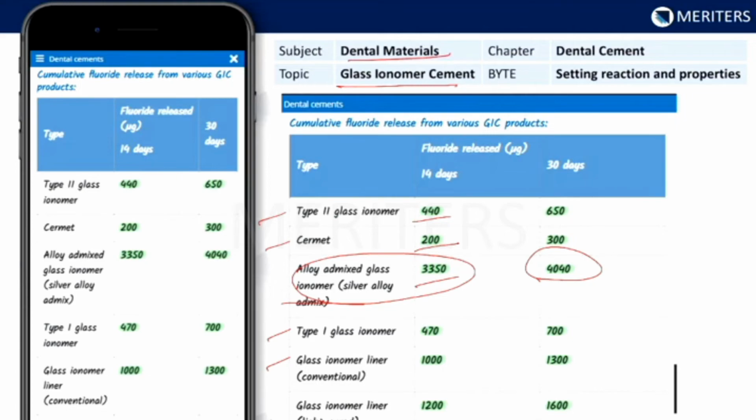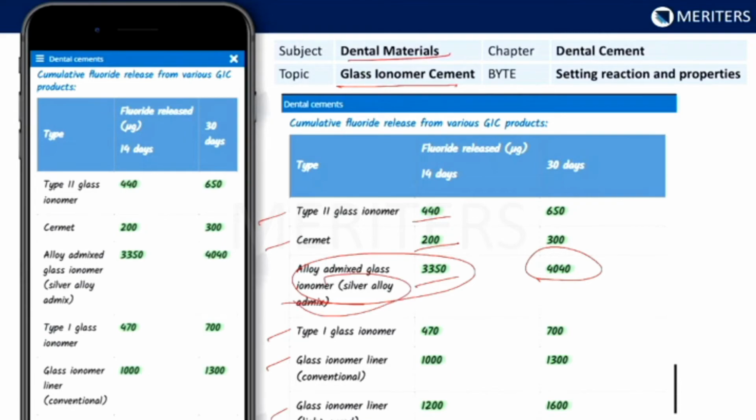Okay, so CERMIT is nothing but GIC which is reinforced with silver particles. But in this, they are sintered. So in CERMIT, what happens is the silver particles coat over the fluoride particles of the GIC, and hence they are not available to leach out.